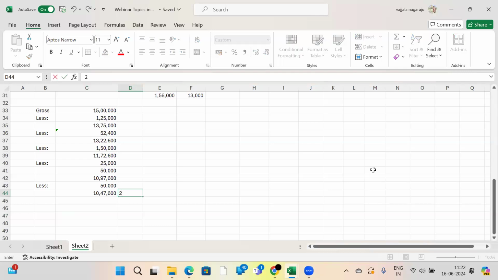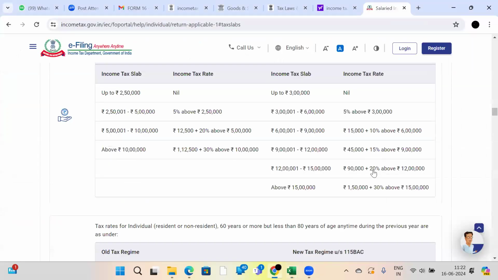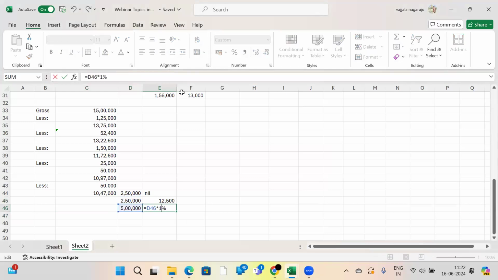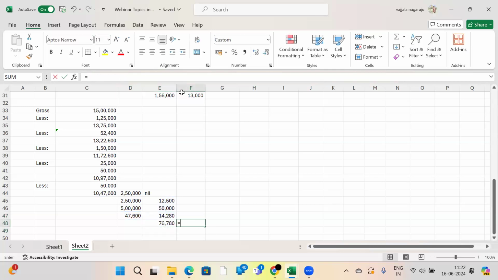How should we calculate the tax? Suppose this is old tax regime, right? What is the slab rate? Up to 2.5 lakhs nil. Next to 2.5 lakhs, 5%. On the next 5 lakhs, it will be 10%. So here only 10 lakhs is gone. What is the salary more than 10 lakhs? She has 47,600 rupees. On this 40,000, 30%. So this is the taxable salary, tax liability.